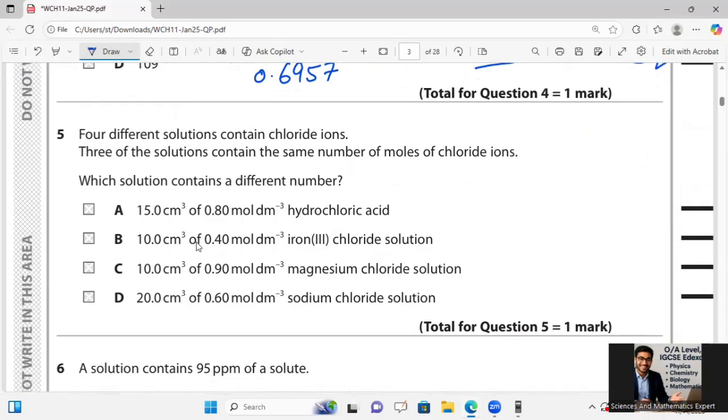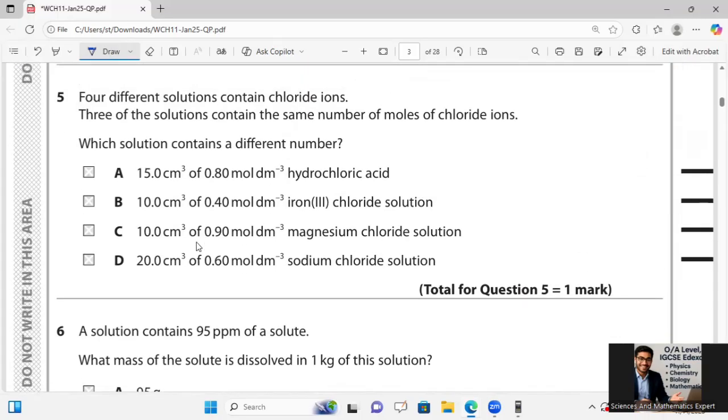Let's move to question number 5. Here he is saying 4 different solutions contain chloride ions. 3 of the solutions contain the same number of moles of chloride ions. Which solution contains a different number? First of all, calculate the chloride ions, like 1 chloride ion for HCl.